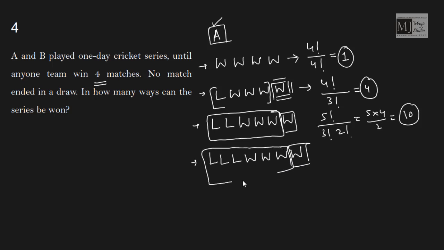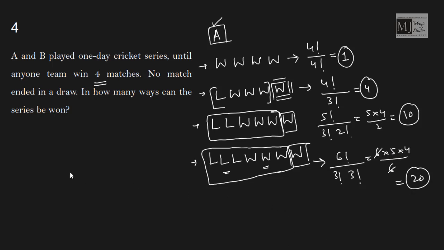Now I am left with 1, 2, 3, 4, 5, 6. I have 6 objects where 3 are alike and 3 are alike. In how many ways can I arrange these 6 objects? Factorial 6 by factorial 3 factorial 3, because 3 are alike and these 3 are alike. So it is 6 into 5 into 4 by 6. That is 20 ways this can be arranged.